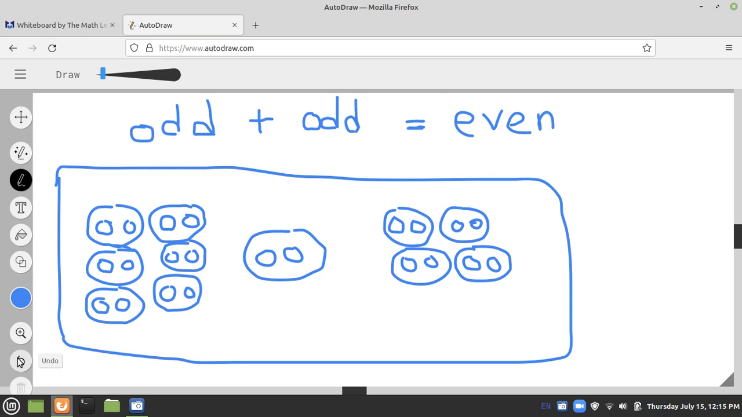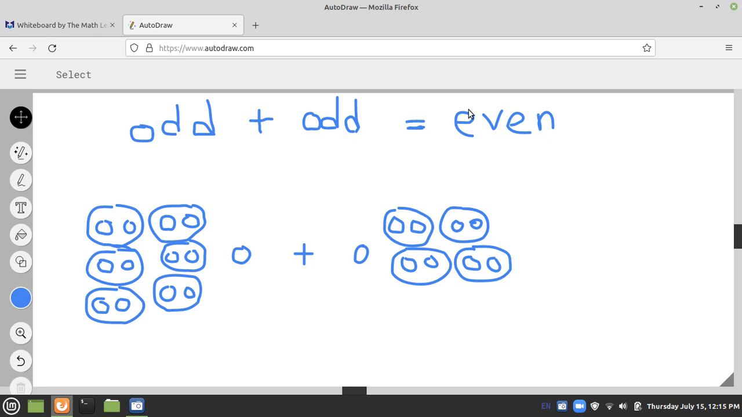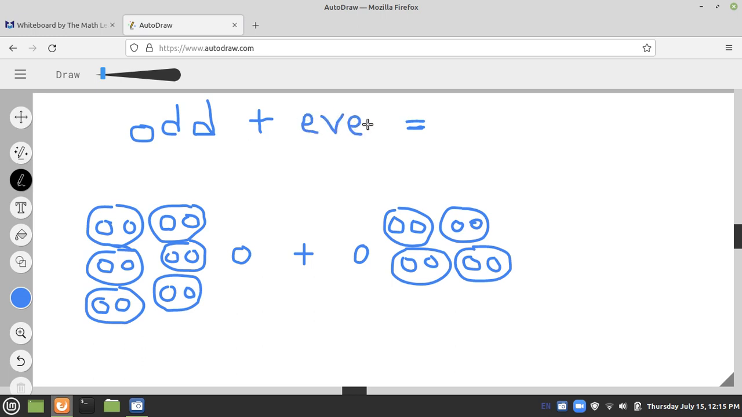Okay, now what happens if we add an odd number and an even number? Let's try to add an odd number and an even number together. This is odd, the left one, and an even number, you know, will be perfectly grouped in twos. So this may be an example of an even number.